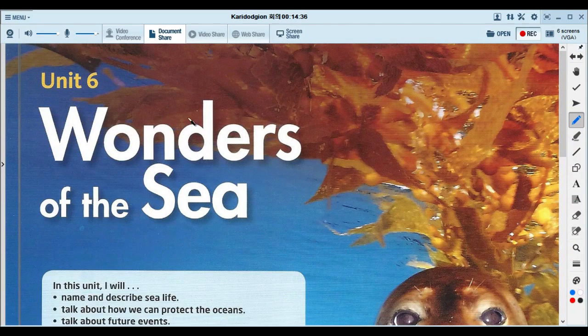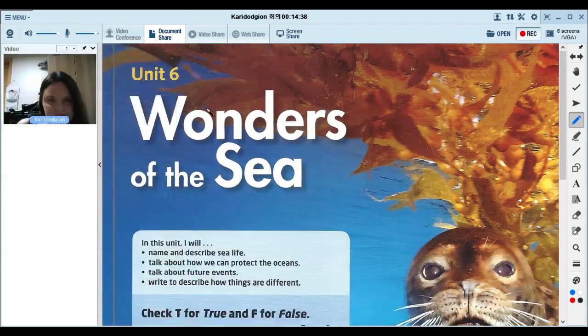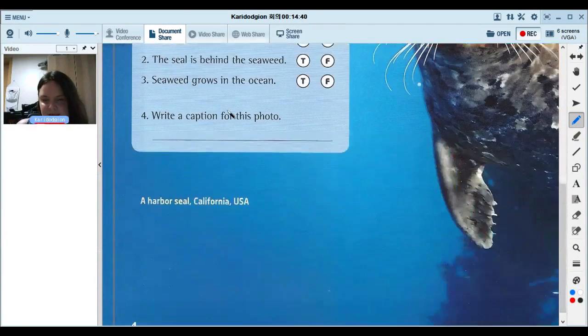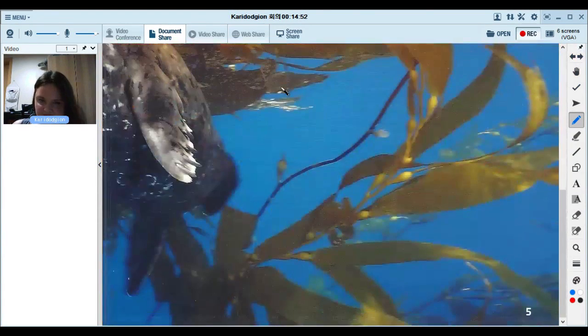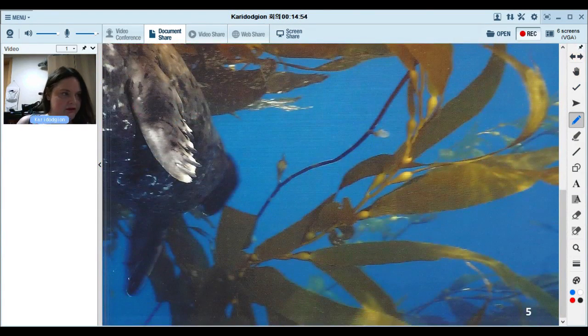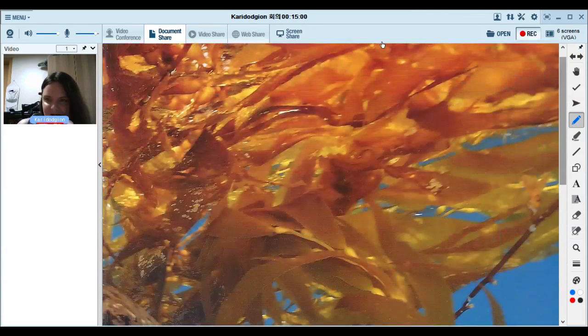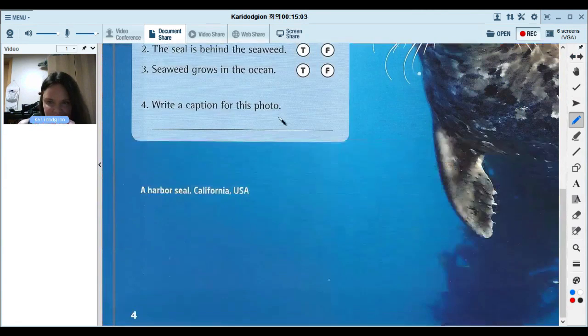So let's open our books to Unit 6. We're going to look at Wonders of the Sea. I guess we're going to talk about sea life, maybe animals and plants. So let's look at this picture. Page 4 and 5. This looks like a seal. He's very cute. This is a harbor seal, and this is in California in the USA.